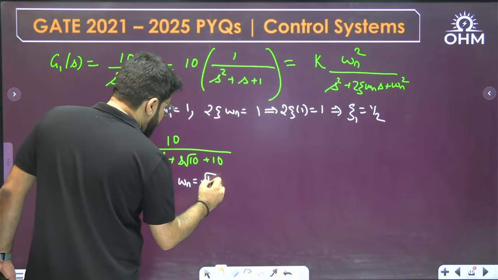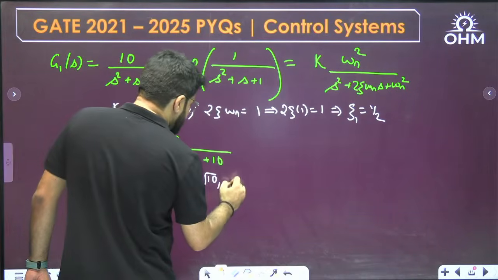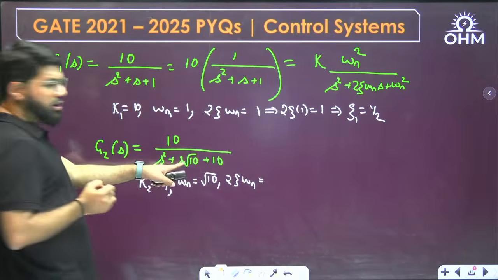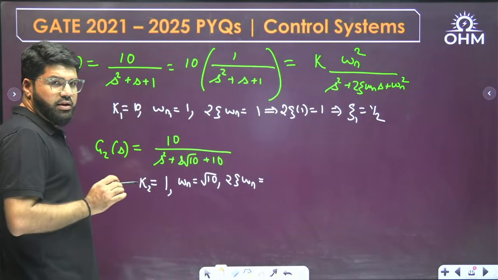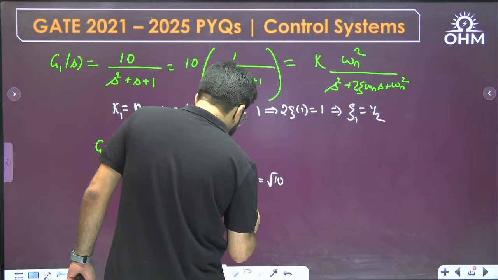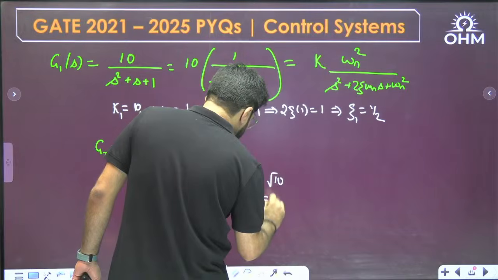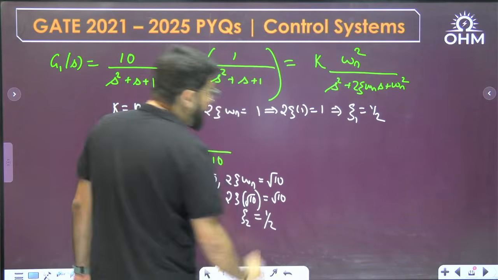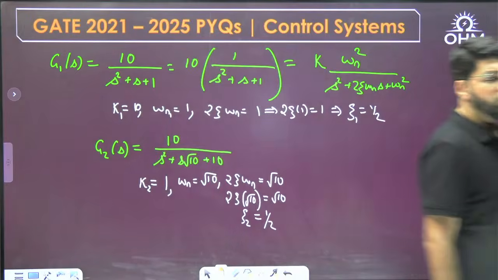So omega n will be under root 10. Okay, and then last calculation, 2 zeta omega n is how much? The central coefficient is root 10. Dharun has come up with some answer. So that means 2 zeta into omega n is root 10, equal to root 10. Cancel out. Zeta 2 is also 1 by 2.